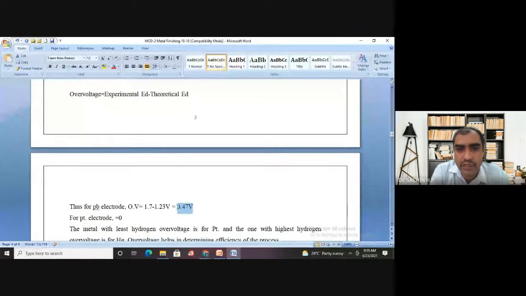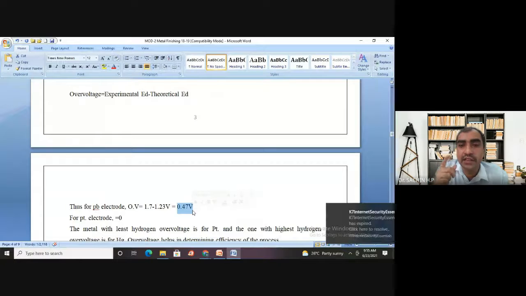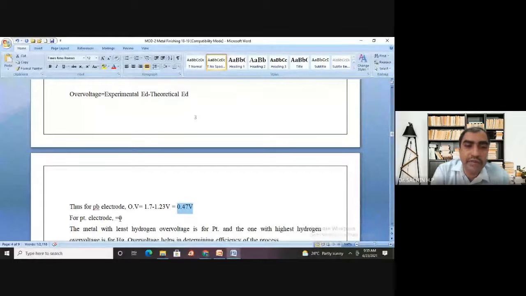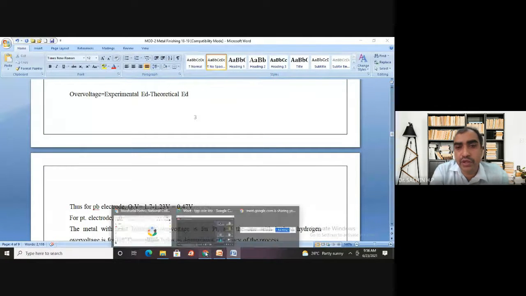See, it does not mean that 0.47 is the voltage where there will be electrolysis. 0.47 is not the voltage where electrolysis occurs, but it is the extra voltage that you have to apply above 1.23. So the minimum voltage will be 1.23, and above that, how much extra you supply in order to do the electrolysis, that voltage is called over voltage. Now, what is the over voltage for the platinum electrode? It should be 0, because with respect to platinum, the experimental voltage and theoretical voltage remain the same, so it is equal to 0. This is the way you can know about the over voltage.